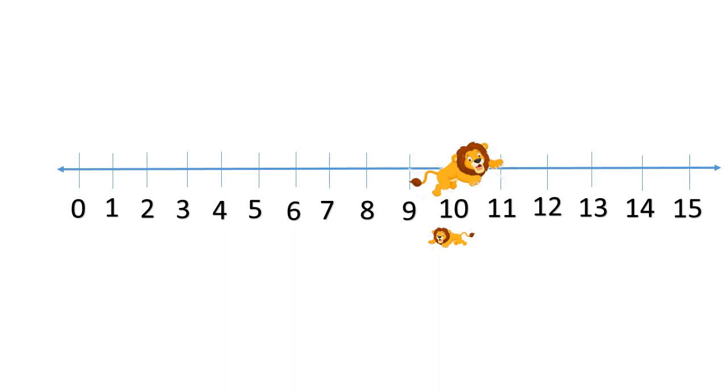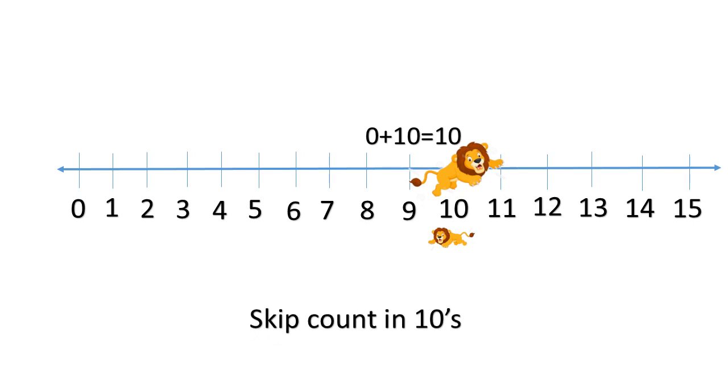Yes, we skipped 9 numbers and we have reached the 10th number, isn't it? So, if you add 0 plus 10, we reach on number 10. Now, can you tell me in which skip count we are doing the counting here? Yes, we are doing the skip count in tens.